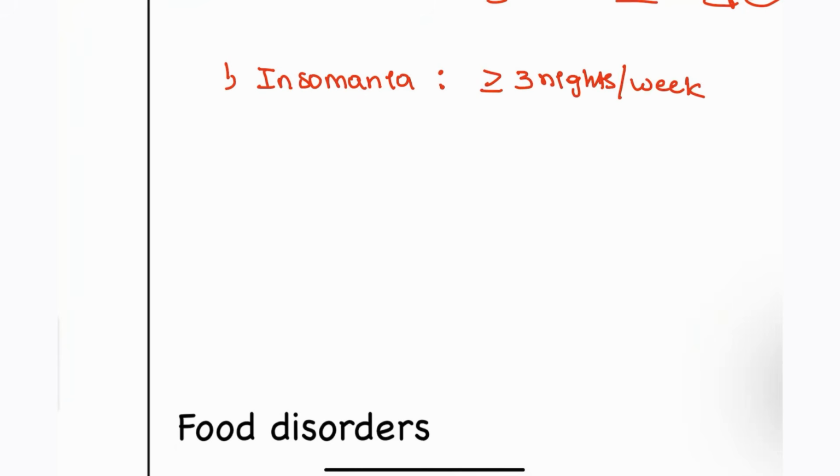First, most commonly, insomnia. So how much insomnia is considered as a disease, guys? Basically, if it is more than 3 nights per week, or the consistency is more than 3 months, and the patient is suffering with initiating or maintaining sleep, that is all considered to be insomnia. Next, narcolepsy. So what is meant by narcolepsy?